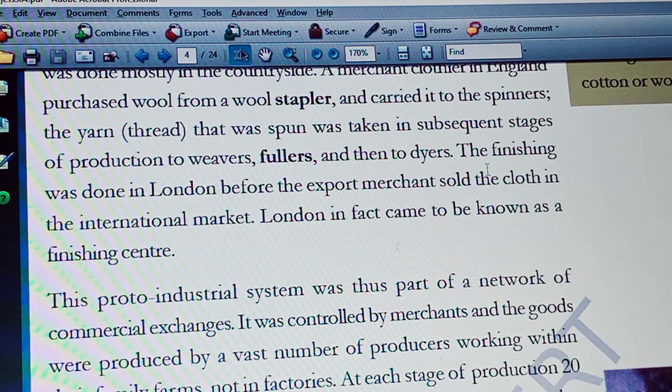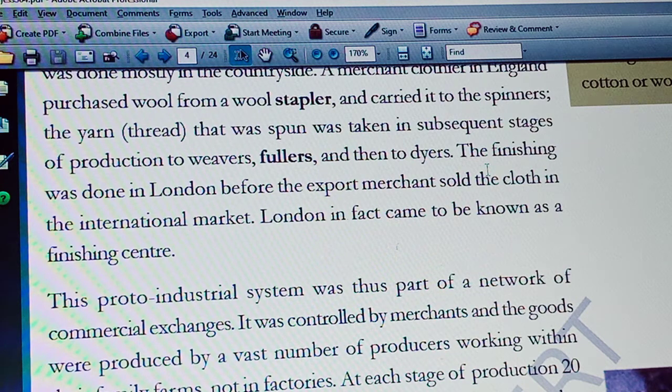So it is useful in two ways. The first is that it helped to increase the income of artisans as well as small farmers. For merchants, it was easy to produce goods in rural areas, in the countryside, because they found difficulty in increasing production in urban areas. That's why these people approached rural areas. How the factories started and all, we will learn in the next class.